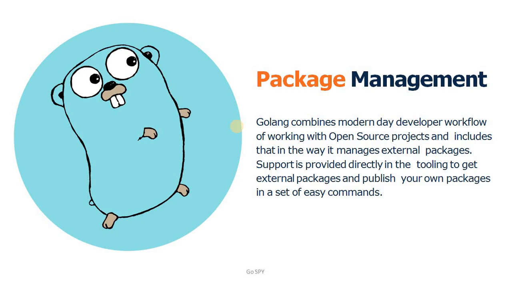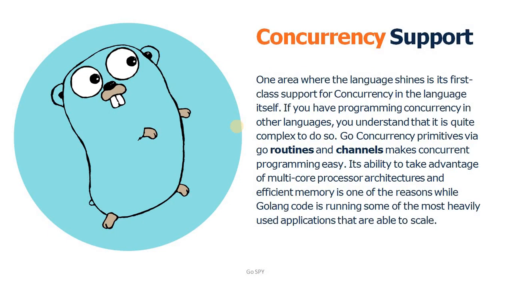And the next agenda is concurrency support. It is one of the best features of this programming language, which has an inbuilt concurrency management system. If you have programmed concurrency in other programming languages like Java or C#, you understand that it is quite complex to do.